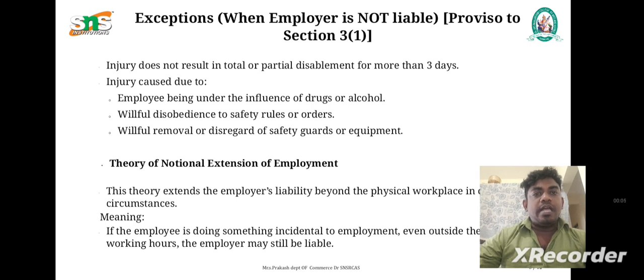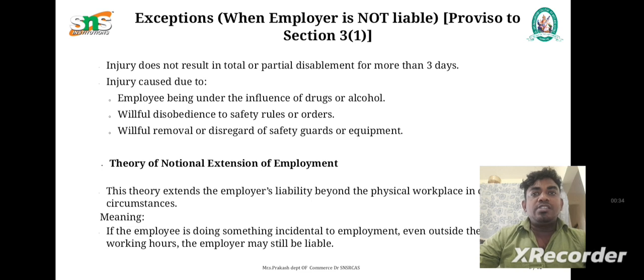The next is the exemption, when the employer is not liable, as provided in Section 3(1). As per the Act, employers are not liable to financially compensate their employees under the following conditions. The employee suffering an injury or accident by disregarding the safety norms, or an injury resulting in partial or total disablement for less than 3 days.